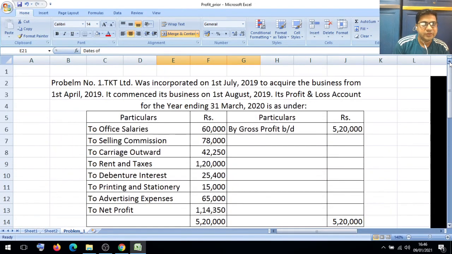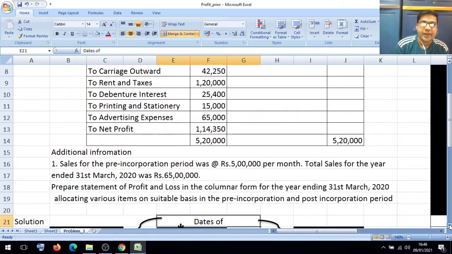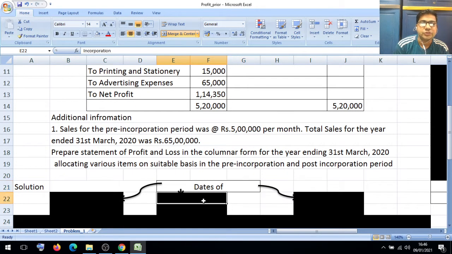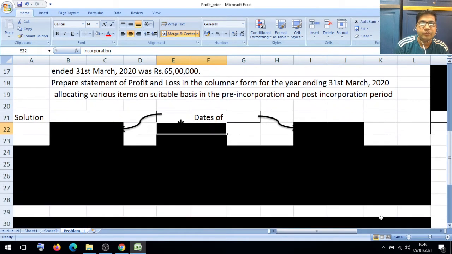In the first sentence, TKT was incorporated on 1st July 2019. That is the date of incorporation, which we have to put here.